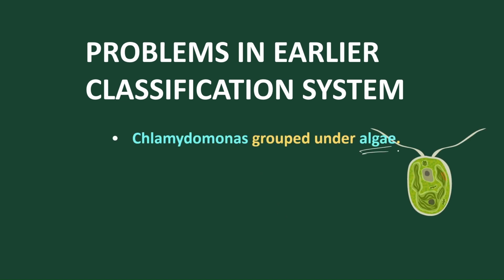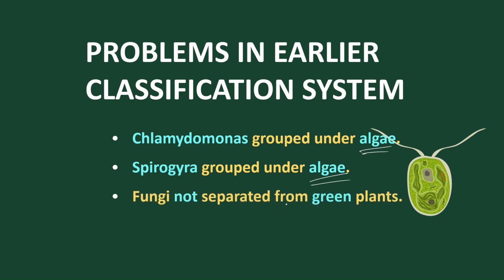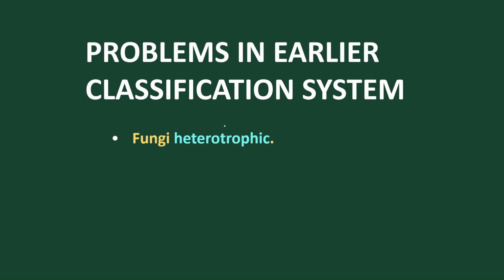Chlamydomonas grouped under algae is a drawback. Spirogyra again grouped under algae is a drawback. Fungi were not a separate group and were included in the green plants. But later we learned that fungi are heterotrophic organisms and green plants are autotrophic. So these are the limitations and drawbacks in the earlier system of classification.